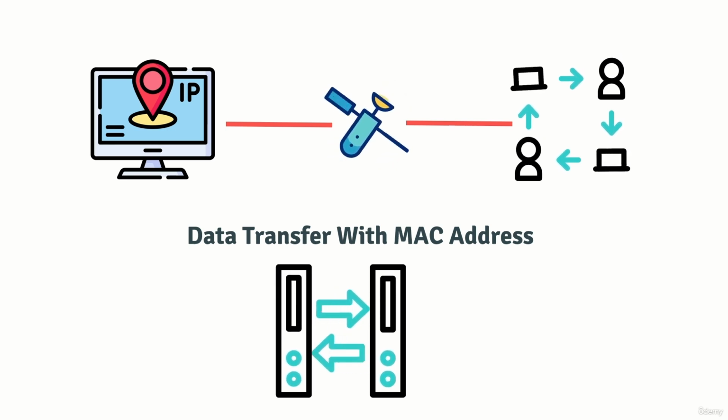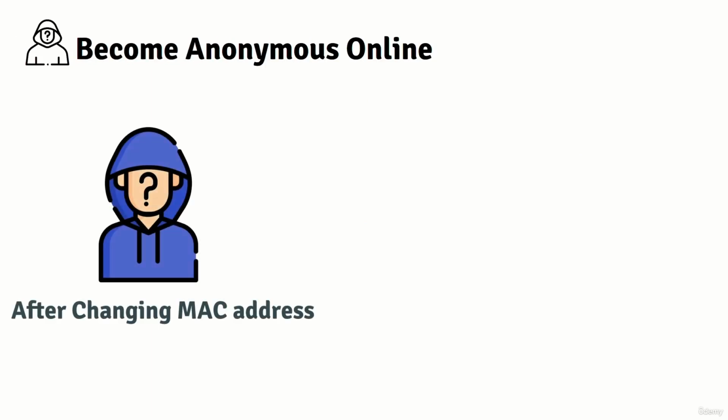As this is a physical and unique address for each device, and it is used to identify devices, changing this address will make you anonymous online. Also, the MAC address is often used by filters to allow or prevent devices to connect to websites and do specific tasks on the network.